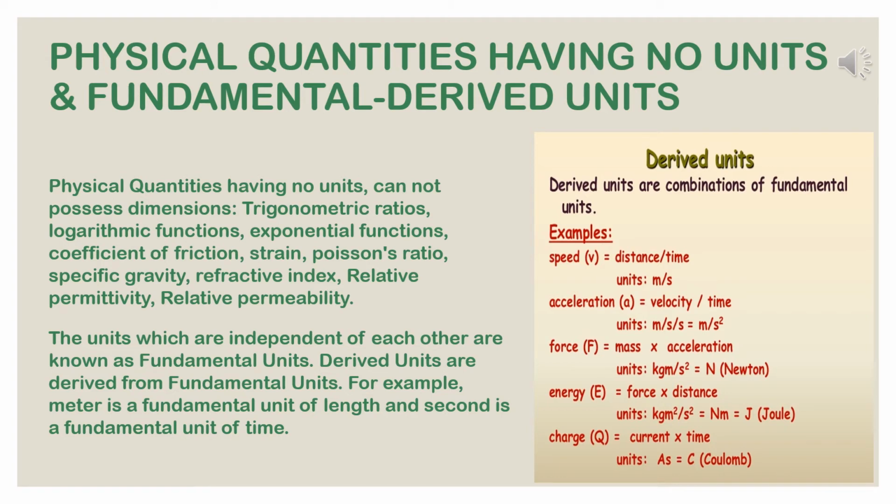The units of other physical quantities which are derived with the help of one or more than one fundamental units are called derived units. For example, let the length and the breadth of a room be 5 meters and 3 meters respectively. Here, meter is a unit of length, so it is a fundamental unit, but the area of the room is 5 meters into 3 meters, that is 15 square meter. Here, the unit square meter is obtained by multiplying a fundamental unit of length, meter, by meter, and hence square meter is a derived unit.